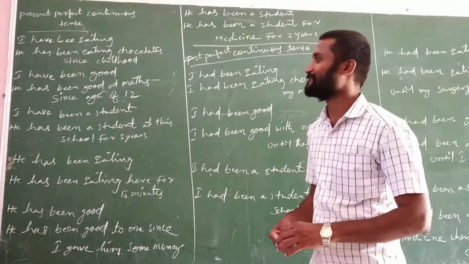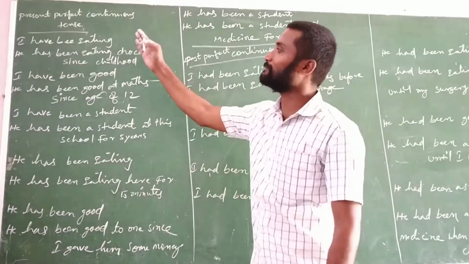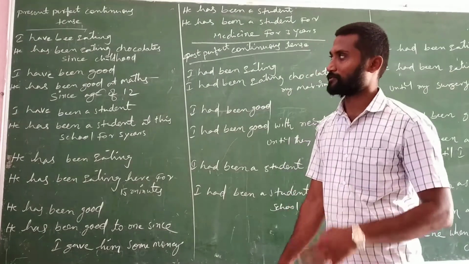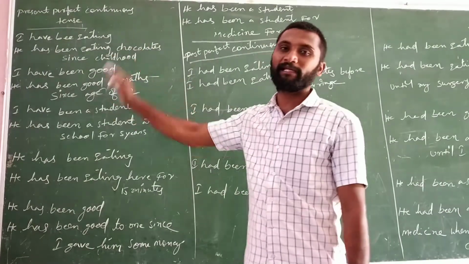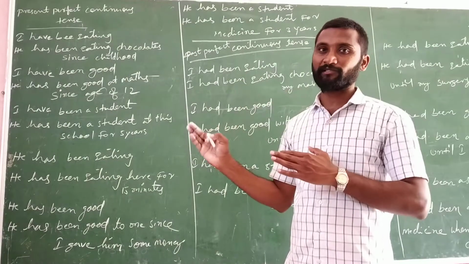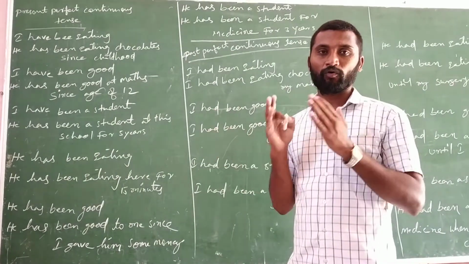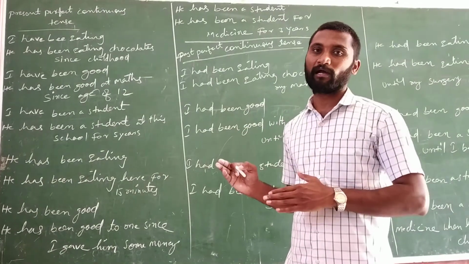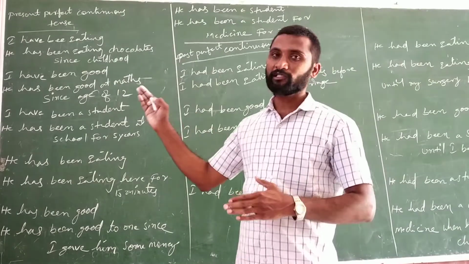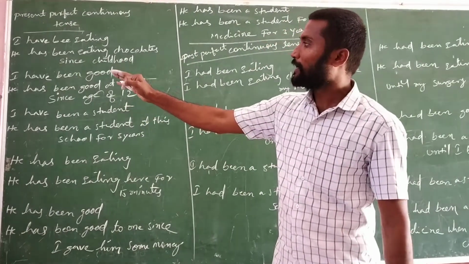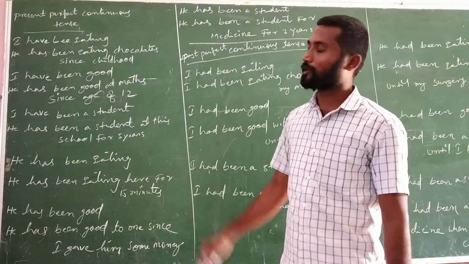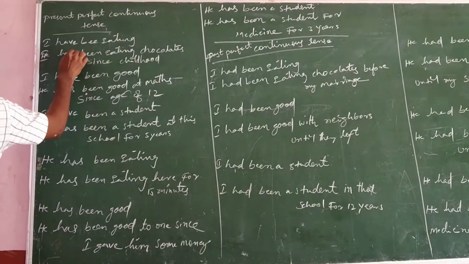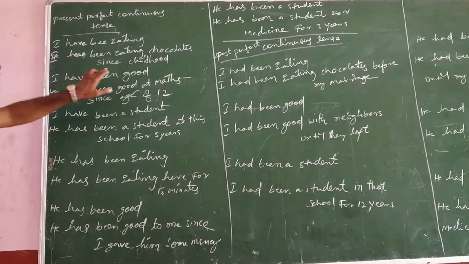Today in this class I would like to explain about the present perfect continuous tense to expand the sentences. If you see the first one, "I have been eating." In this sentence there is only the subject, the helping verb and the main verb; the object is not there. Now the second one: "I have been eating chocolates since childhood." Here we added the object and a time expression.